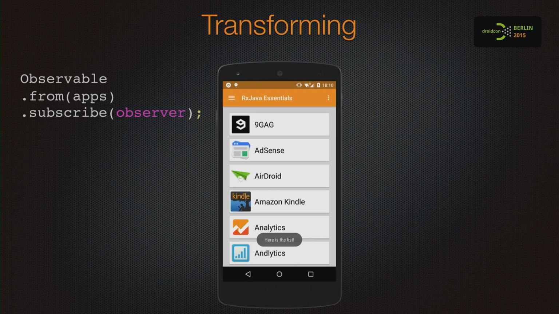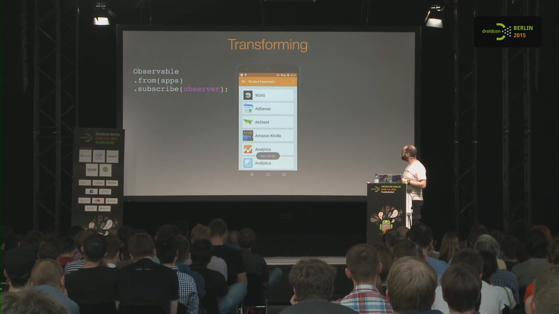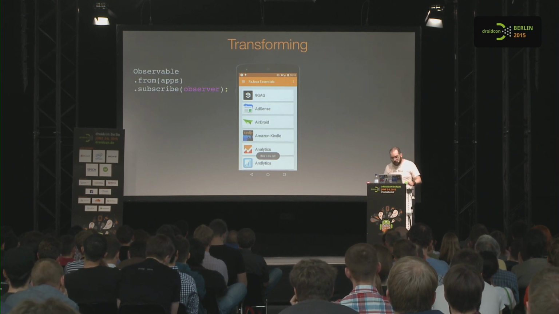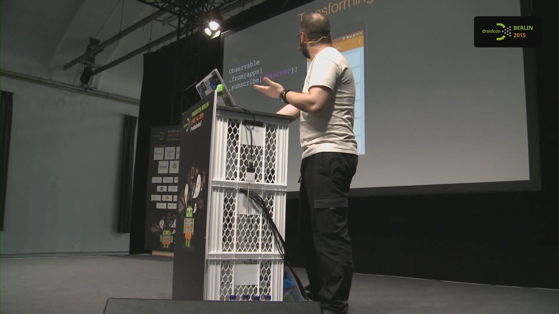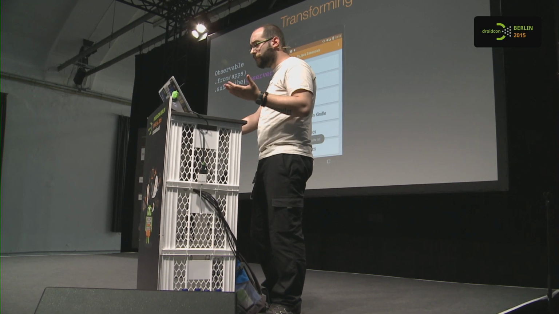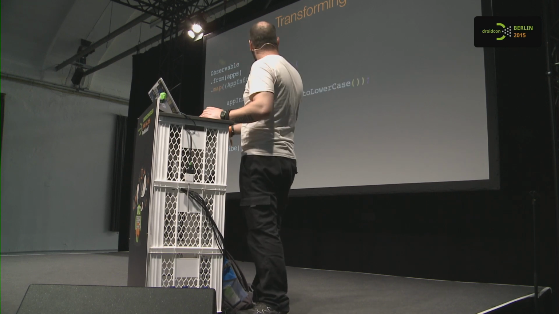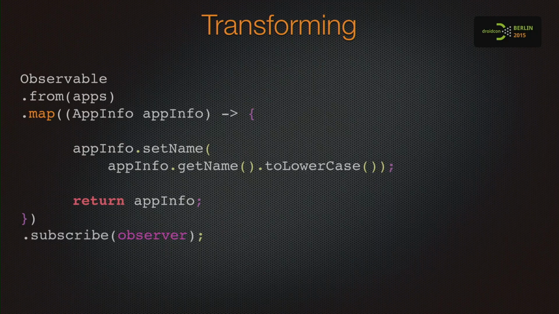Now what? Transforming. We have our fancy list. It's a piece of cake. It took 5 lines of code, and now we have the marketing guys. So they decided that from a marketing point of view, the list has to be changed somehow into a lowercase names list. So we don't want to change so much code. We want to apply a function to every element emitted from the original observable. We want to map the item. A cool concept.